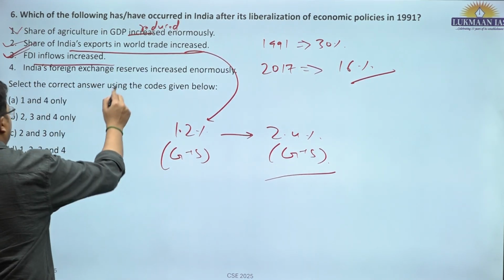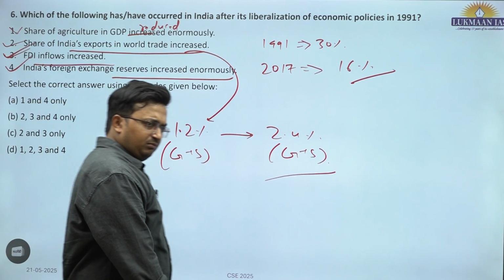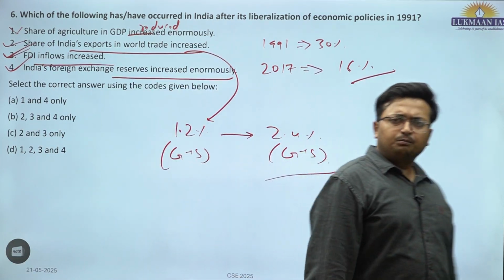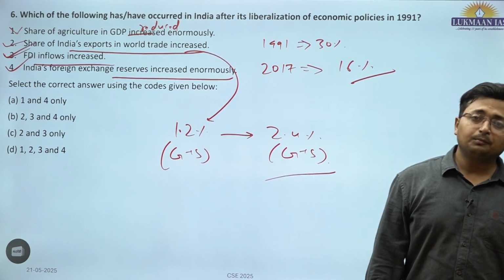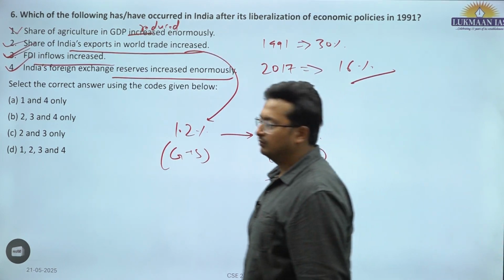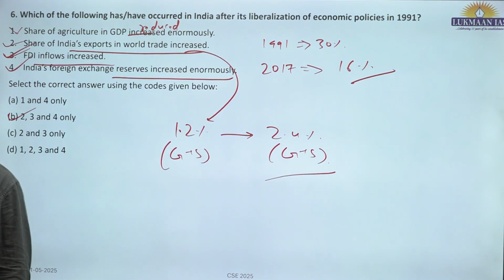India's foreign exchange reserves have increased enormously. This is also correct. In 1991, it was roughly 5-6 billion. Now, if you talk about the current data, we are around 680 to 690 billion. That is enormous, a 100 times increase. So statements 2, 3, 4 are correct. B is the correct answer.